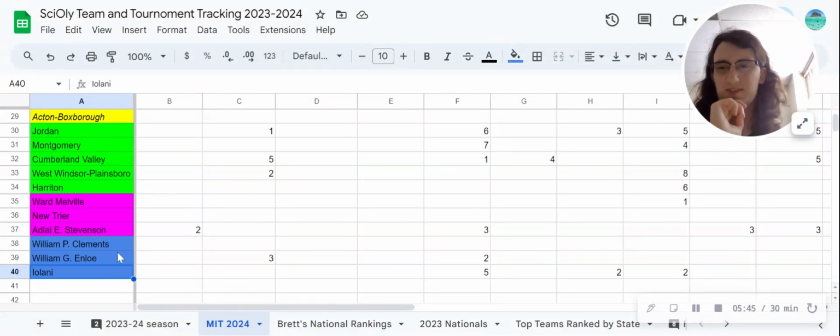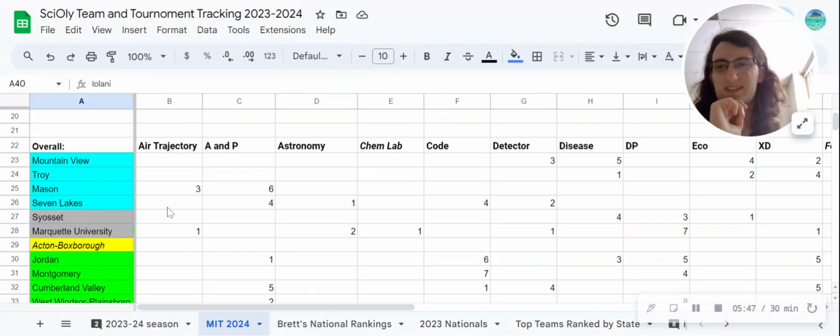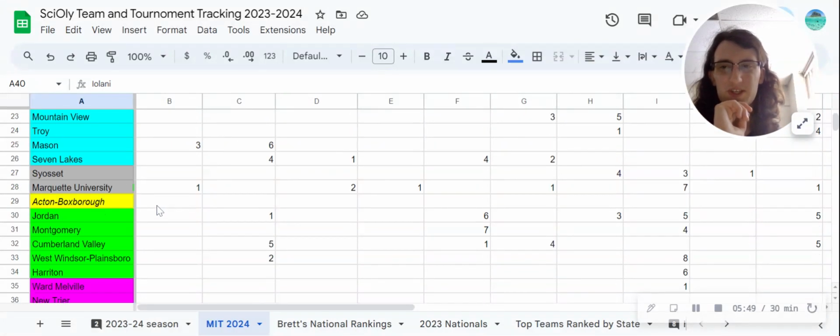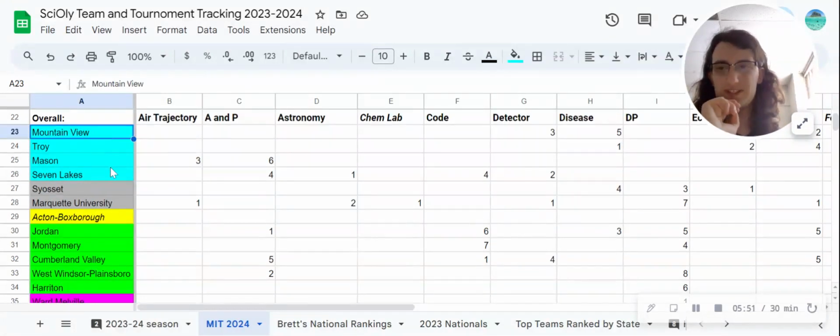I stopped at 17th, right? I didn't number these, but yeah. So that's my overall predictions. Now, there are a couple things here that I want to talk about real quick before we get into event specifics. And the first one is Acton Boxborough.